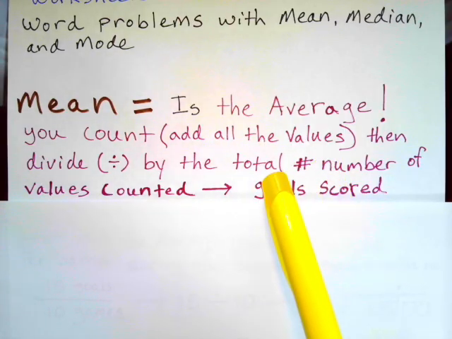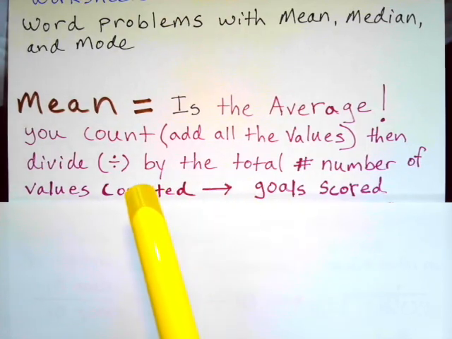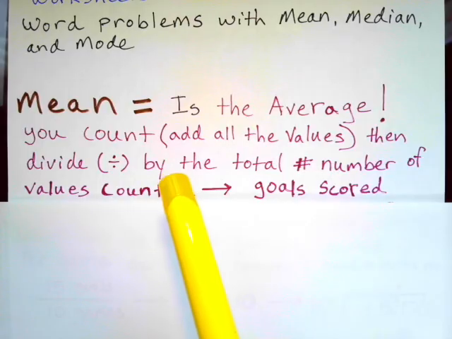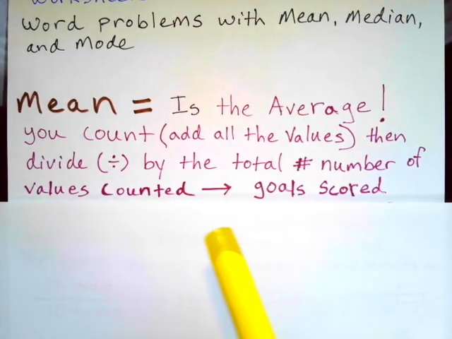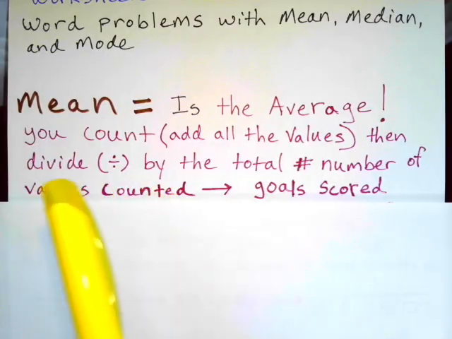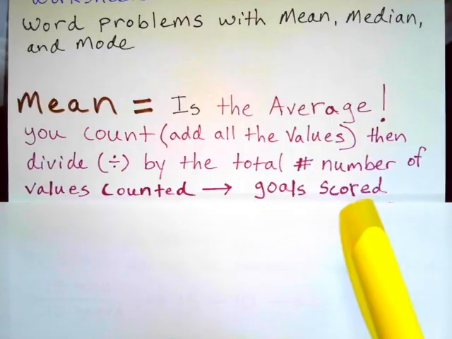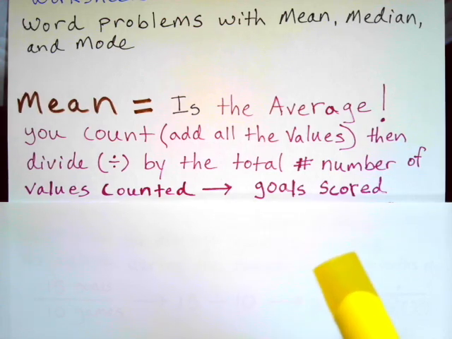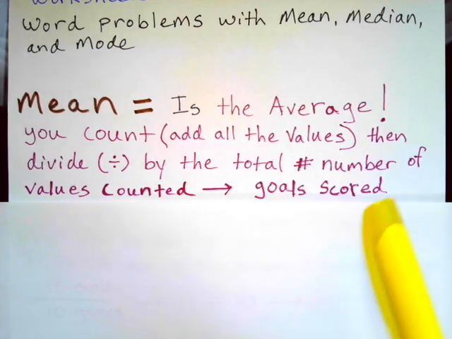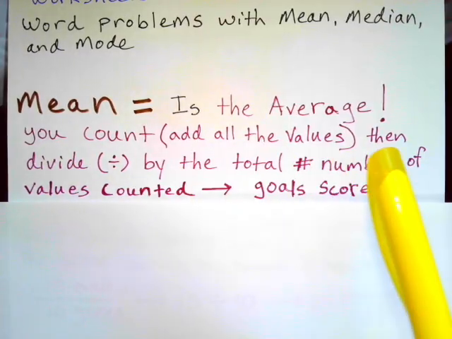I want to try to rephrase that so it makes sense. So if a softball player was batting, let's say they got 3 hits out of 4, well, they're up a total number of 4 times, right? So you're going to divide 3 hits by 4, and that's going to give you their average for that particular game. All right, so we're doing something very similar, right? Let me start over. You count, that means add up all the values.